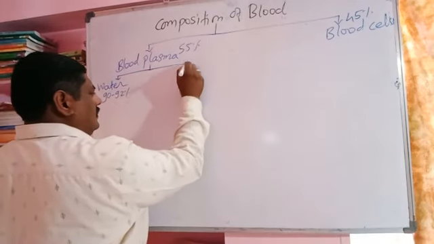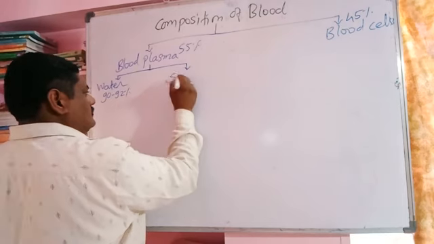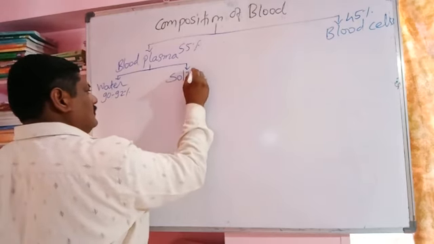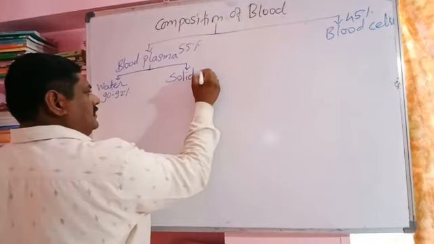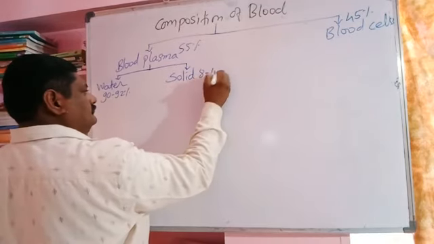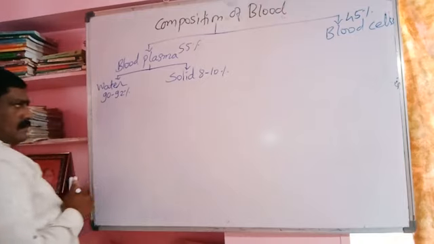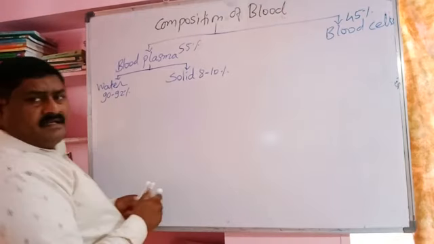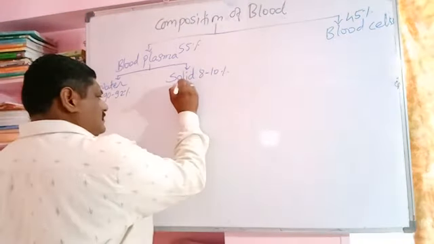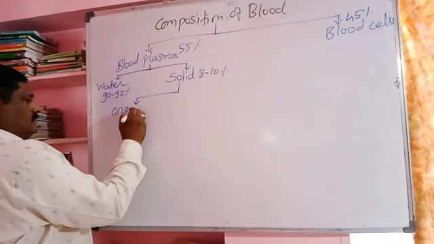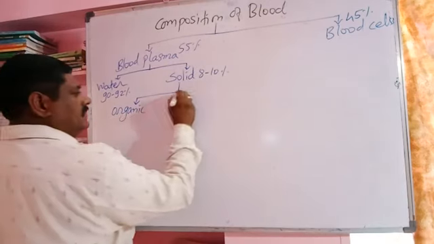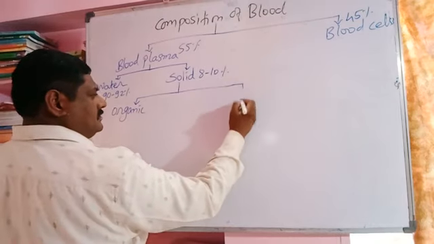The dissolved solid material, inorganic and organic, is 8 to 10%. Of the 8 to 10% solid material, some is organic and some is inorganic.